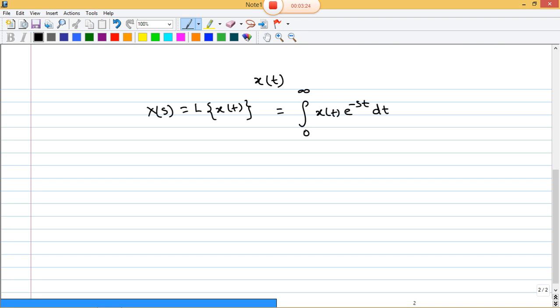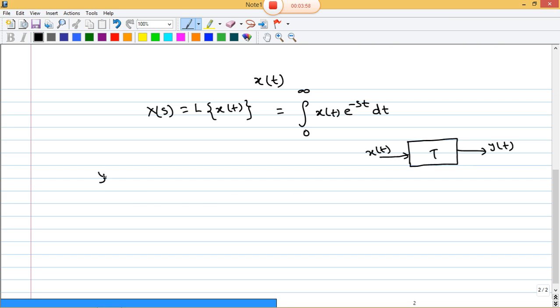We already know about this in mathematics, but here we will discuss the bilateral Laplace transform. Suppose one system is given like this, and this is the input signal x(t) given to this system. Now what will be the output of the system?